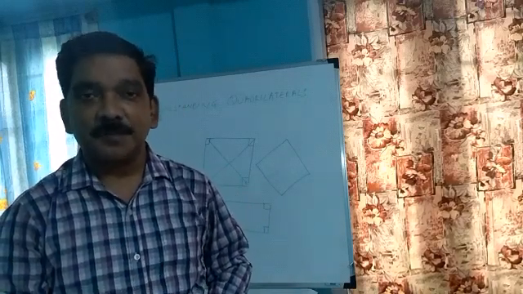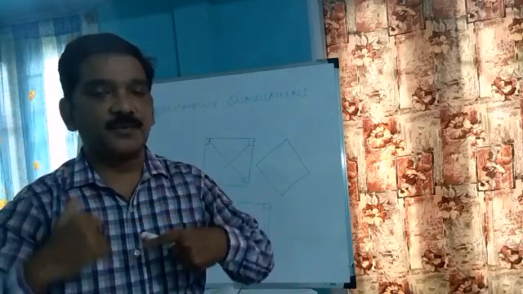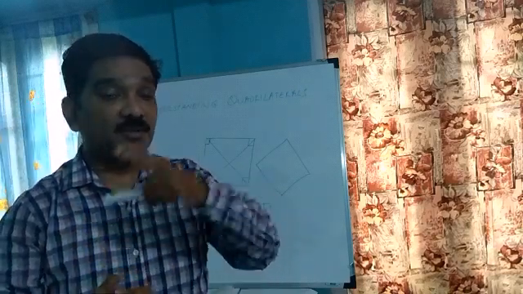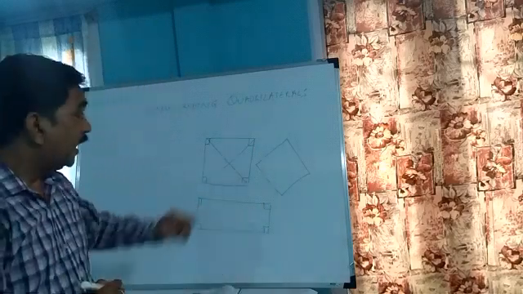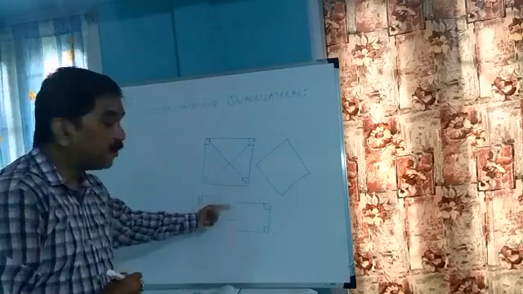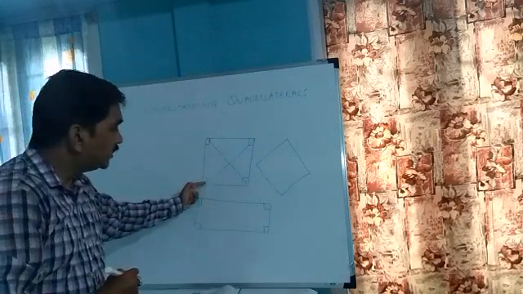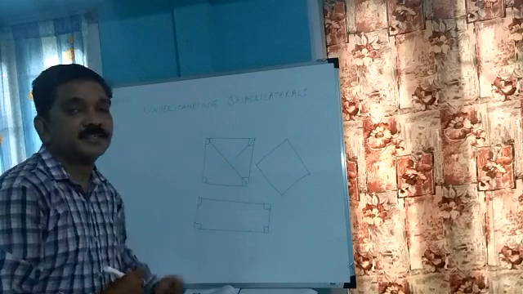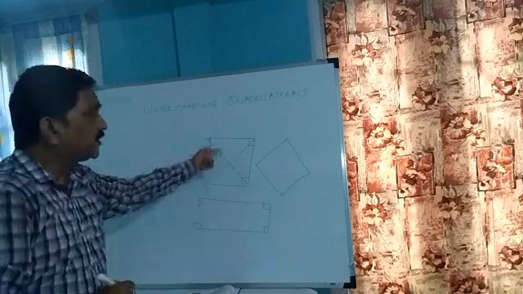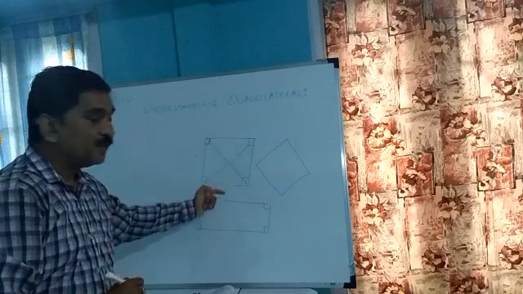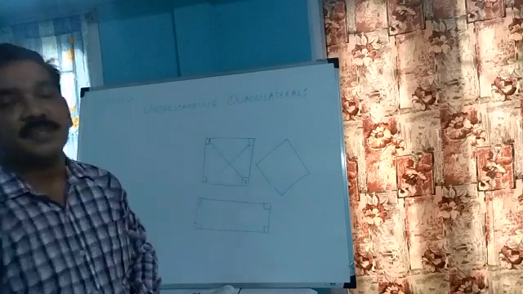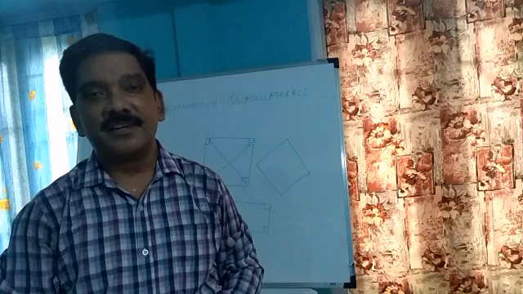Clear? Because in a rectangle opposite sides are equal, but in a square all the sides are equal. I can say that a square can be a rectangle because of this property: each angle is 90 degrees. Clear? And here also opposite sides are equal. So both the properties are matching. Therefore, a square can be a rectangle.